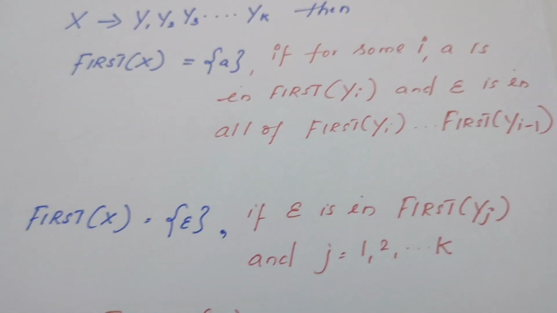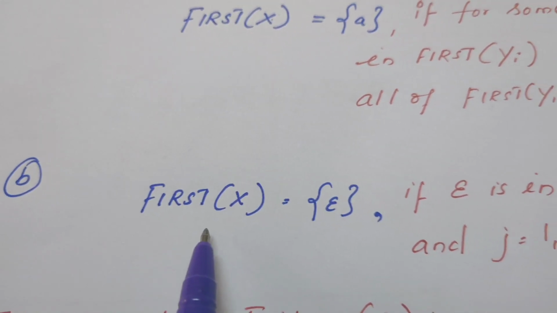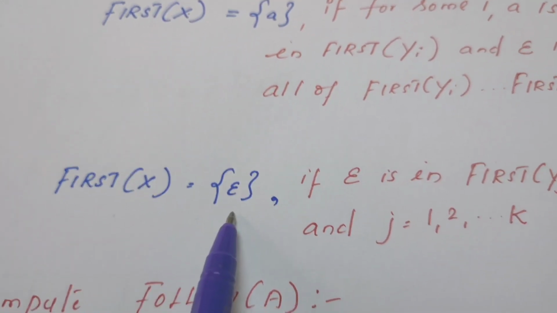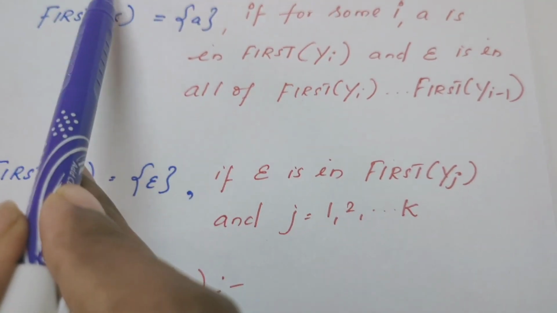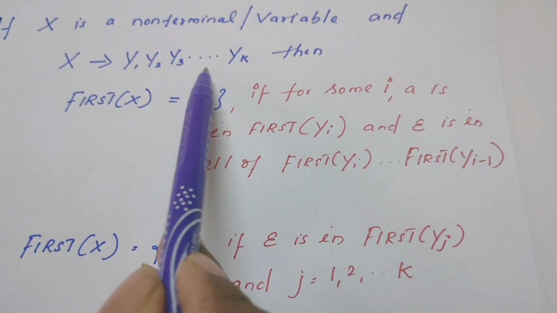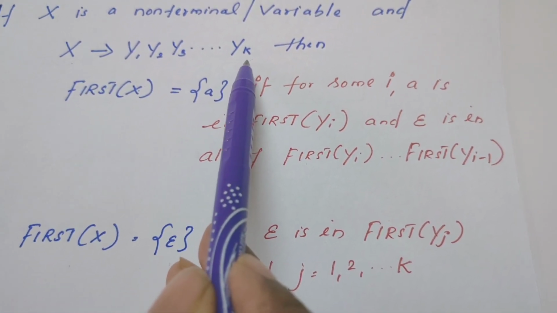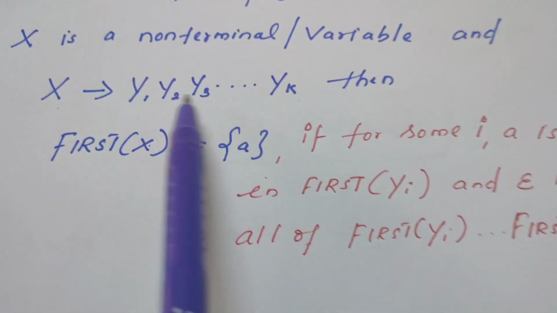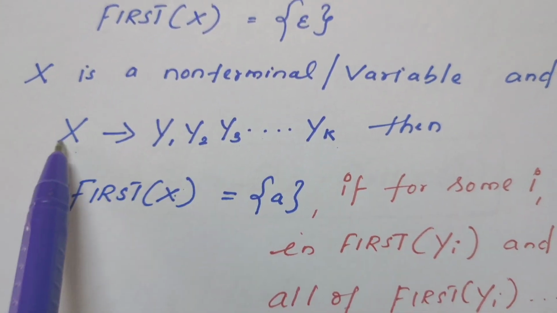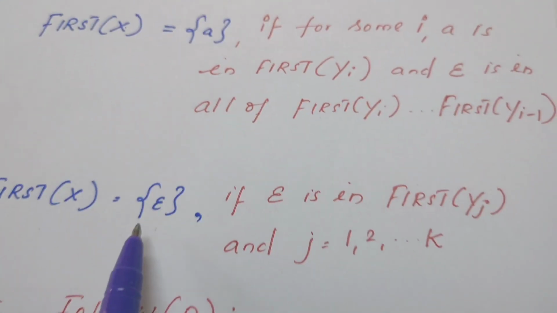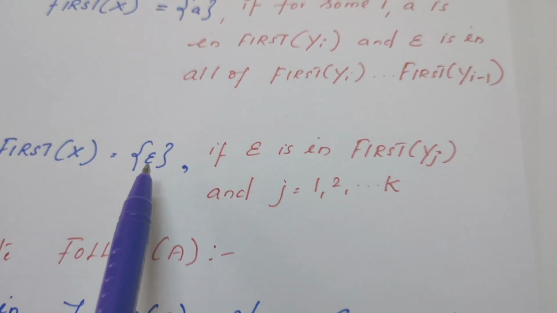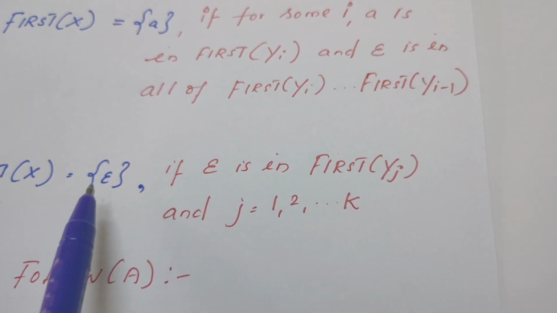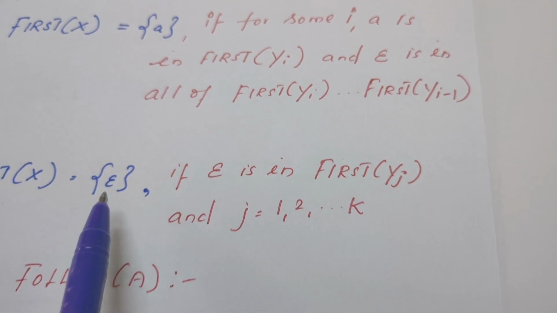Okay, now come to the third B rule. First of X becomes epsilon if all of Y1, Y2, Y3, up to Yk produce epsilon. If everything can be replaced by epsilon, then first of X becomes epsilon. So these are the rules to compute first of a symbol. These rules you have to learn by heart.